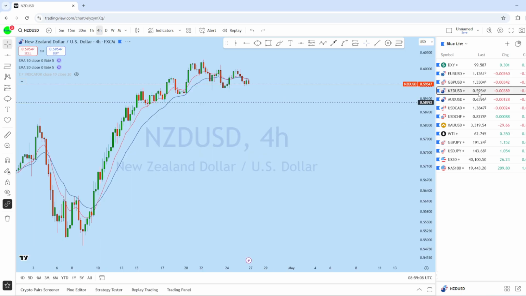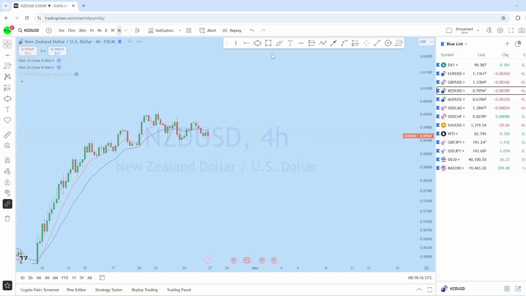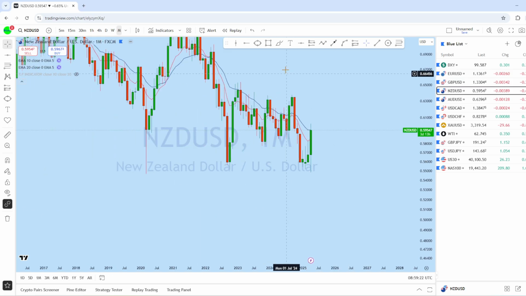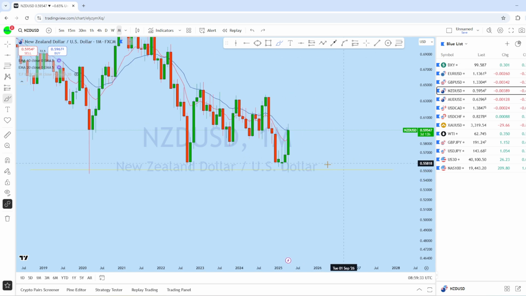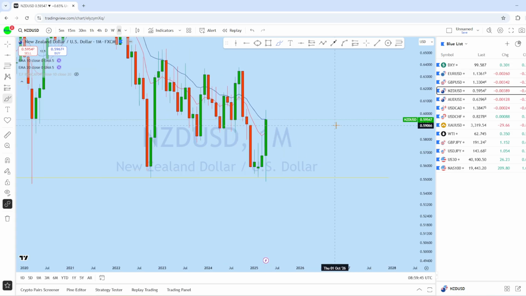Now let's look at NZDUSD to see what kind of trading opportunity we have in this instrument. Looking at the monthly chart on NZDUSD, we can see that this instrument is bouncing back from a very significant, historical monthly support. We can see the price tested this support here, and also support here. After penetrating that low, we have seen a sharp rejection from the buyers. That's the sign that the market may remain bullish long term, but at the same time we could see a deeper pullback in this instrument on the lower time frame, like the euro dollar and GBPUSD.